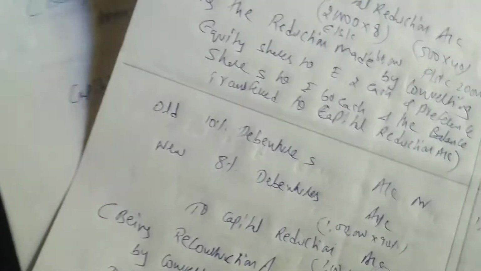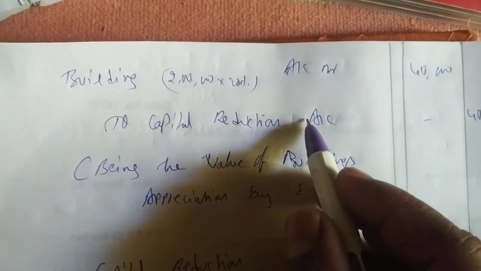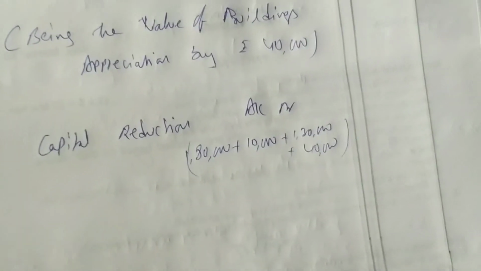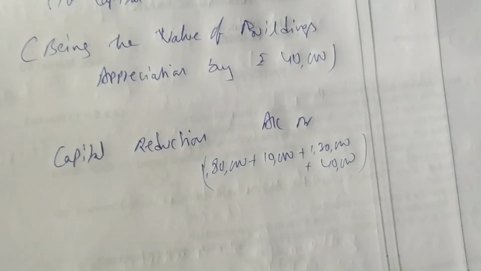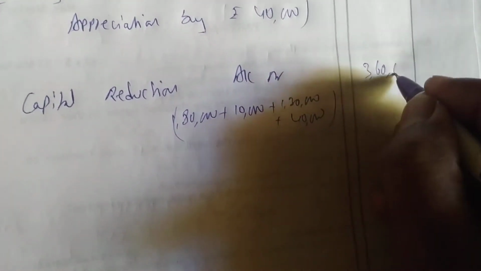Here we are having 1,80,000 in share capital, plus in debentures 10,000, plus creditors 1,30,000, plus buildings 40,000. So 1,80,000 plus 10,000 plus 1,30,000 plus 40,000, we are getting 3,60,000 as capital reduction.